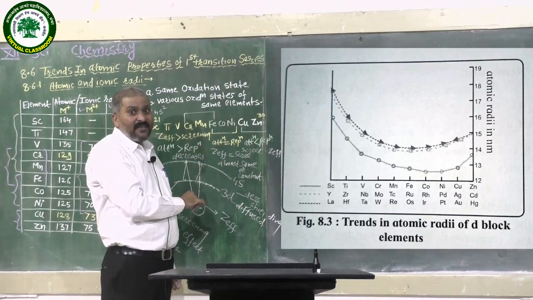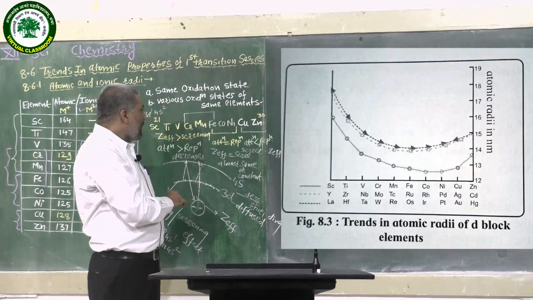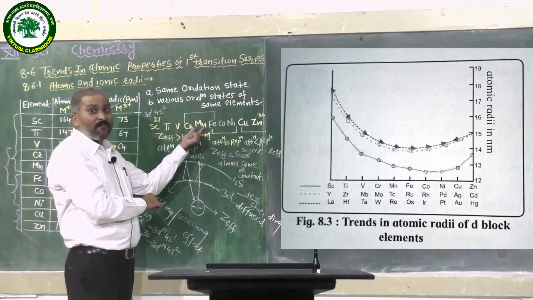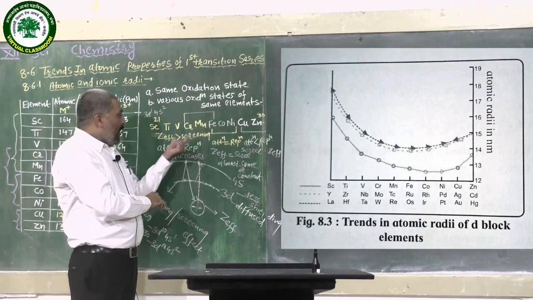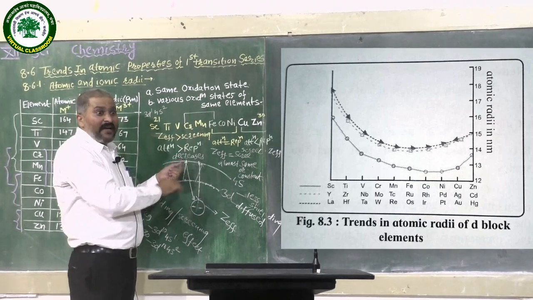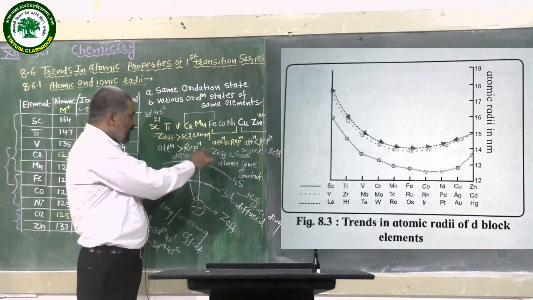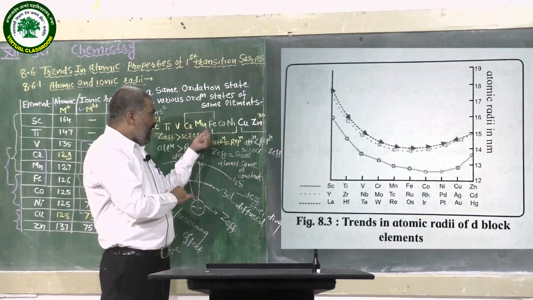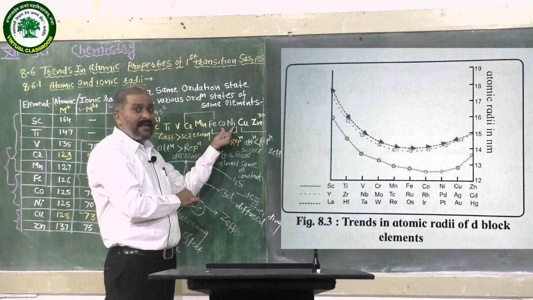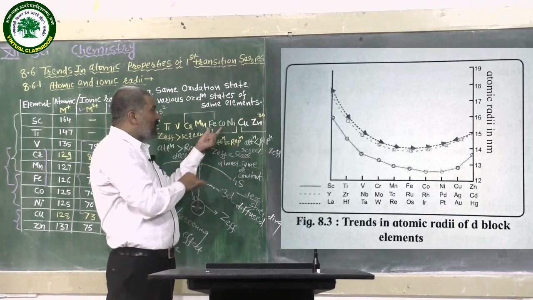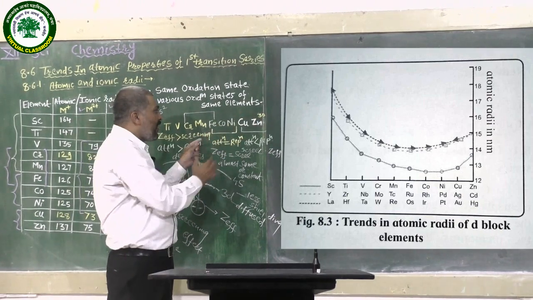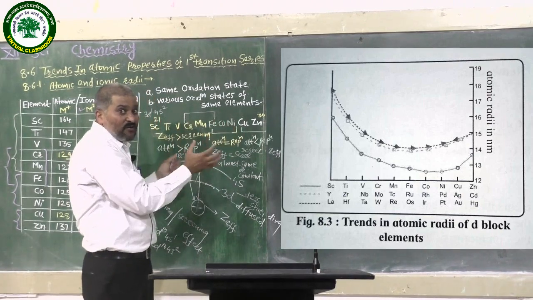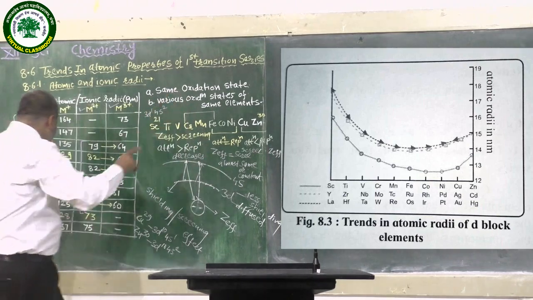In the 3d series, from scandium to manganese, the atomic and ionic radii decrease up to manganese, and from iron to nickel we observe that the values are somewhat constant.